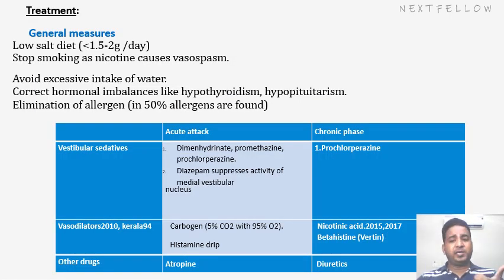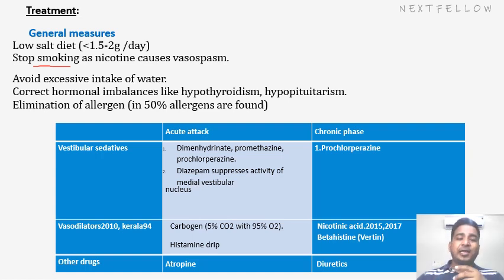What is the treatment of Meniere's disease? We all know there is endolymphatic hypertension. So we will advise the patient to have a low salt diet. Stop smoking, because nicotine will cause vasospasm. Then avoid excess intake of water and correct conditions like hypothyroidism or hypopituitarism.